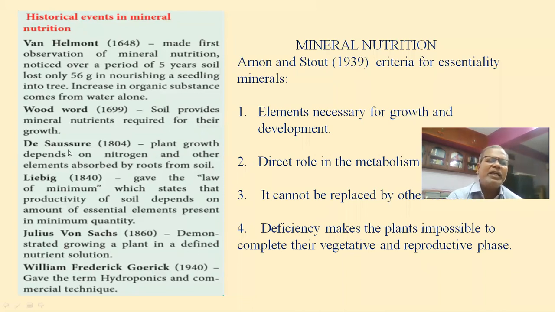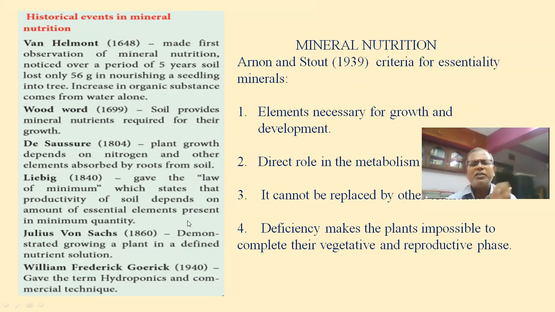Reported by De Saussure, in the year 1804: plant growth depends on nitrogen and other elements absorbed by roots from soil. So we know 3 elements are very important: nitrogen, phosphorus, and potash. Especially nitrogen is absorbed from the soil with the help of roots, as he reported in 1804. Then Liebig, a scientist, gave the law of minimum. Productivity of soil depends on the amount of essential elements present in minimum quantity.